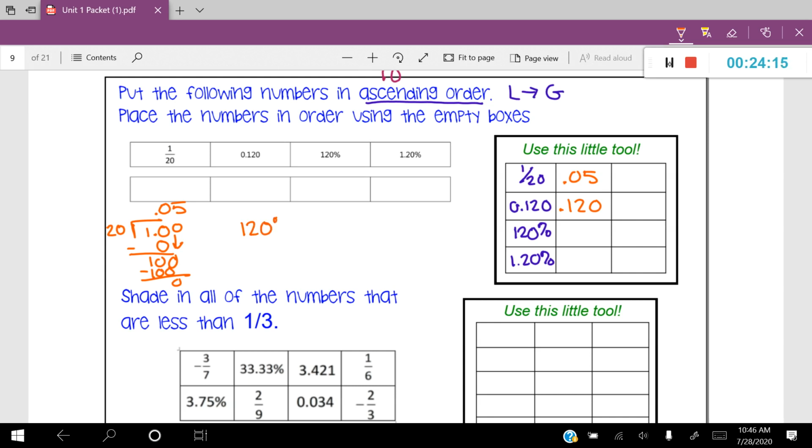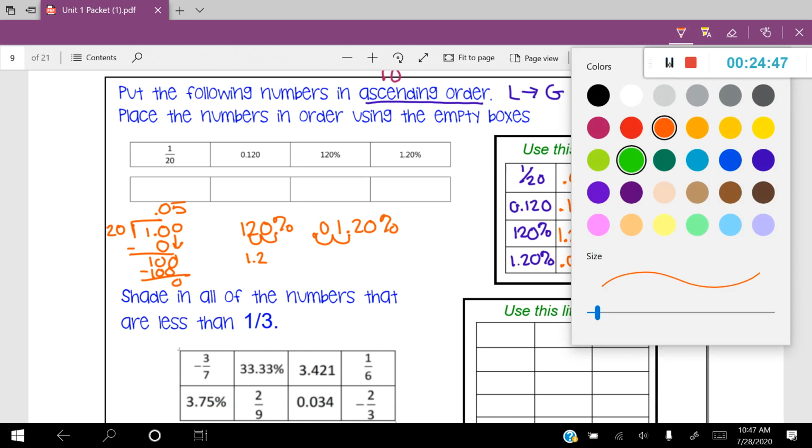120%, let's transfer that. We know that our decimal is here at the end, and we're going to move it over once and twice, giving me 1.2. So that's going to be 1.2. And then the last one, 1.20%. So I'm going to move it over twice, 1, 2. And that's going to leave me with 0.0120. All right, great. Now that we have our numbers, let's write in our place values.